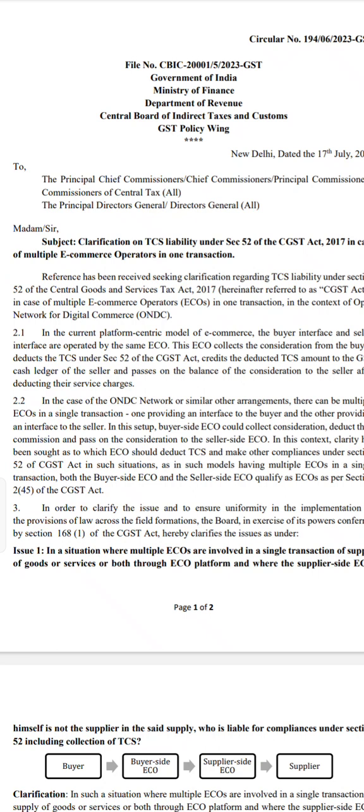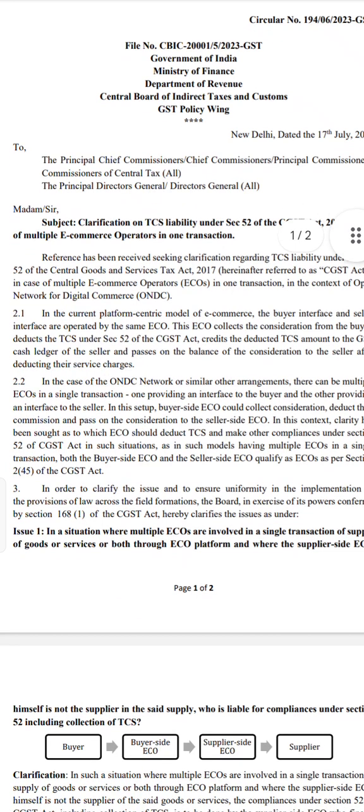After deducting or collecting that tax amount, whatever term you can think of, the remaining amount only the electronic commerce operator should give to the seller. Up to here, I hope it is clear. Now what will that electronic commerce operator do? Usually we all know the electronic commerce operator will file a return called GSTR 8. Once he files GSTR 8, the duty of the electronic commerce operator will end.